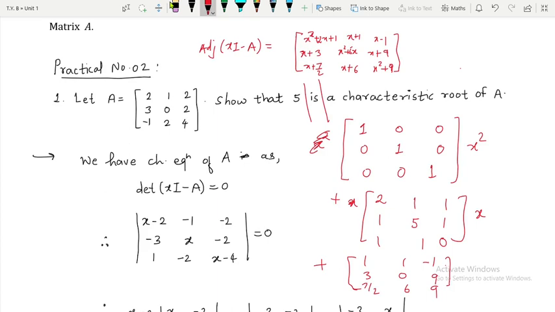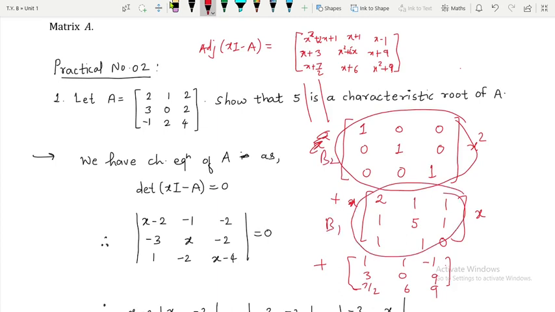So I will call this matrix some b2. I will call this matrix b1, and I will call this matrix b0. So actually how we have written this adjoint of xI minus A, we have written it as b2x square plus b1x plus b0, where b2, b1 and b0 are real matrices of order, what is the order? It is 3. So it is the same as the order of A. Right? Now this is the case for a matrix of order 3.